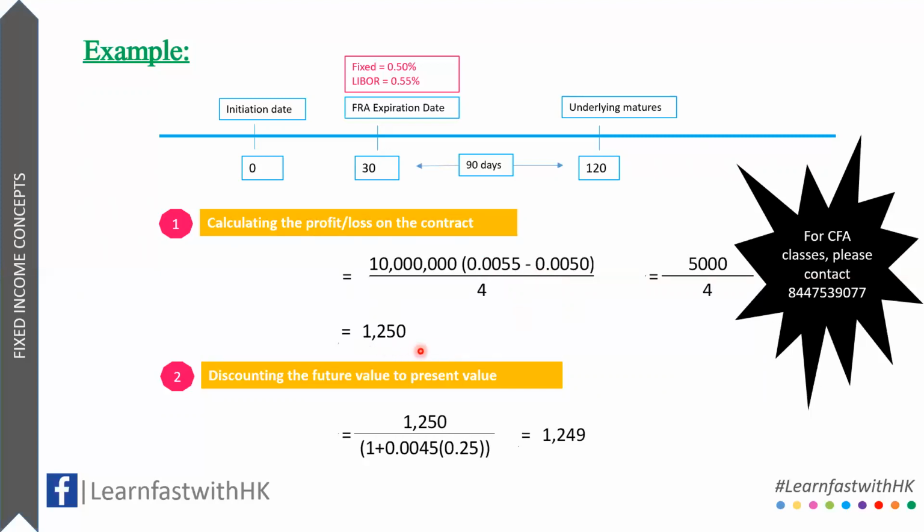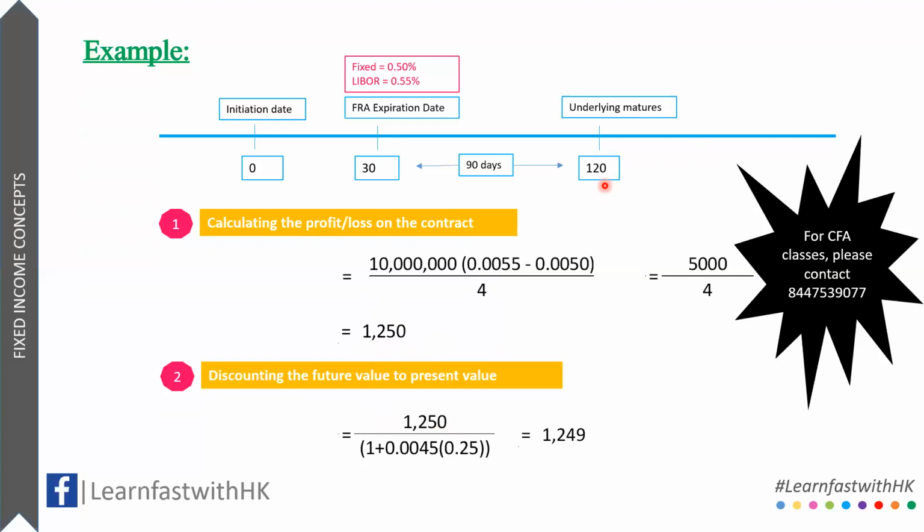receiver on this contract. Now this amount is supposed to be received after 90 days from today, as this is the interest earned on a 90-day LIBOR. This is where this amount will be received at the maturity of the underlying. And this is how these contracts are designed. But in the real world, it doesn't work like that.